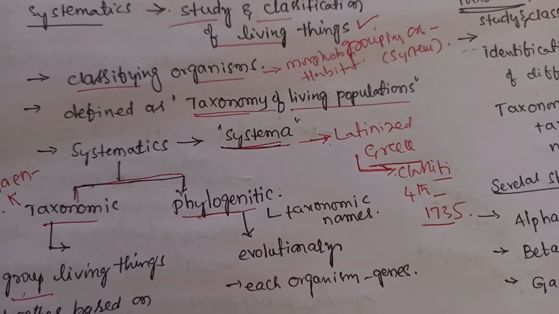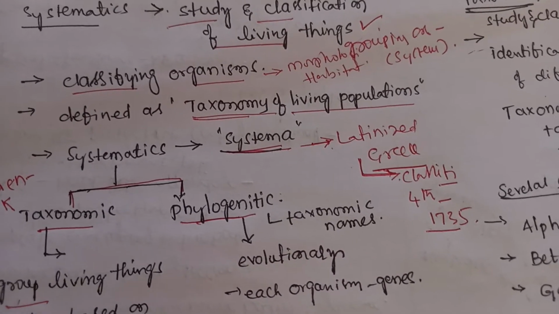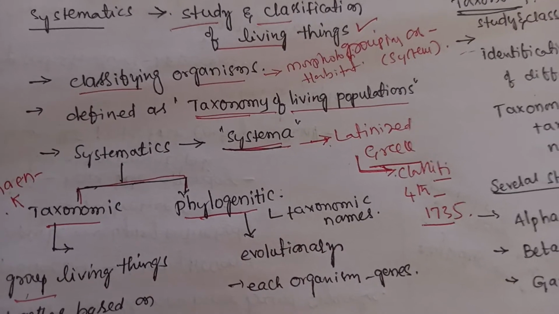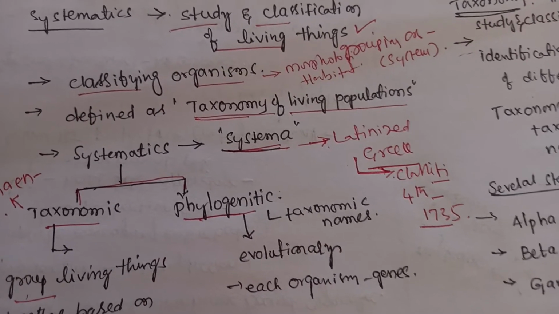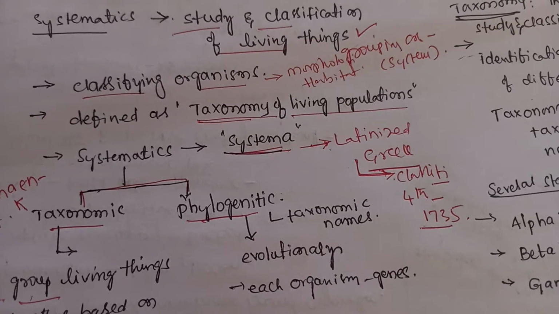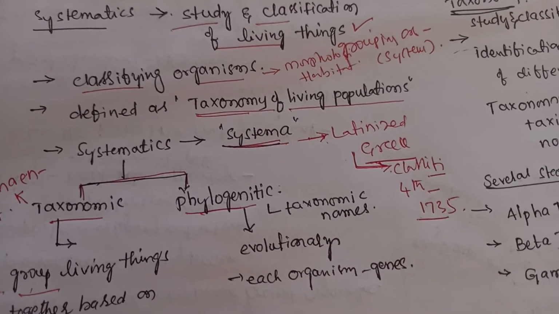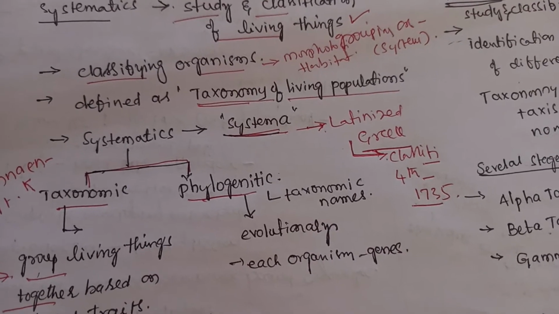And also here, reptiles and mammals. Reptiles lay eggs and also have scales, and mammals give birth to young ones.